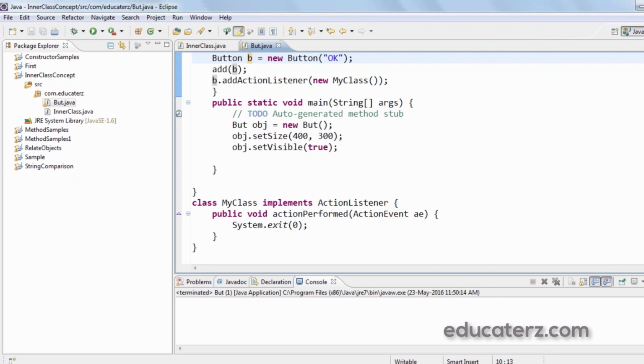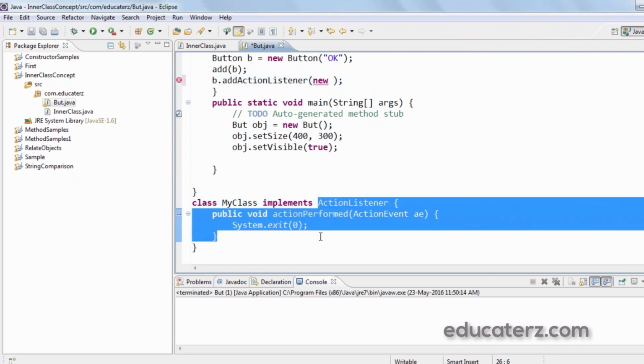So in the same program, we need not write a separate MyClass and pass its object to the addActionListener method, that is this one, new MyClass. Instead, we can directly copy the code of MyClass into this method parameter. So let's see how it is. Instead of new MyClass, I would copy the entire method, something like this.